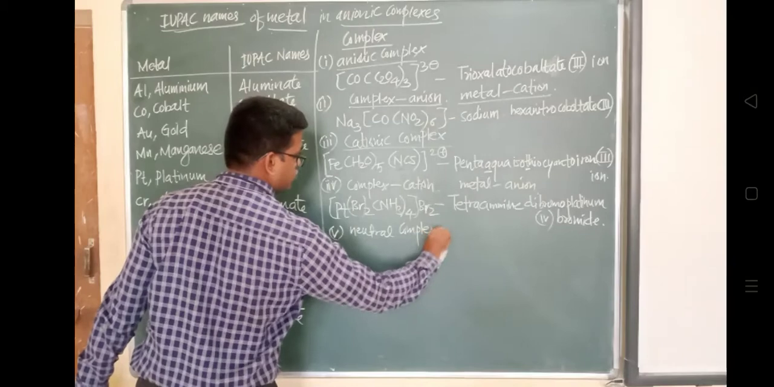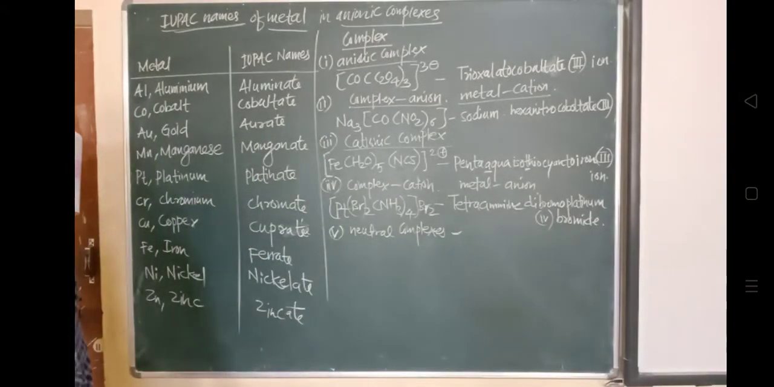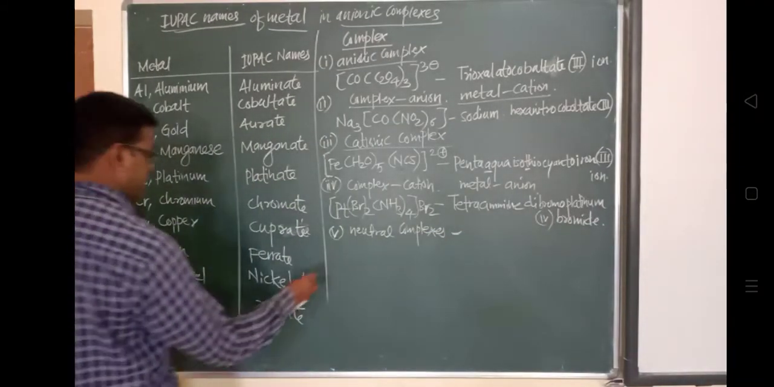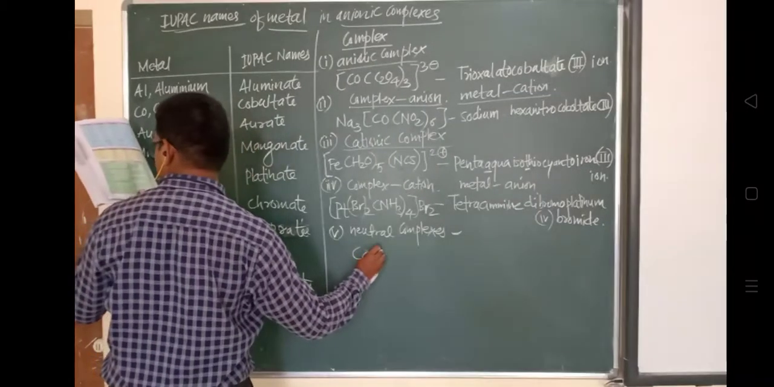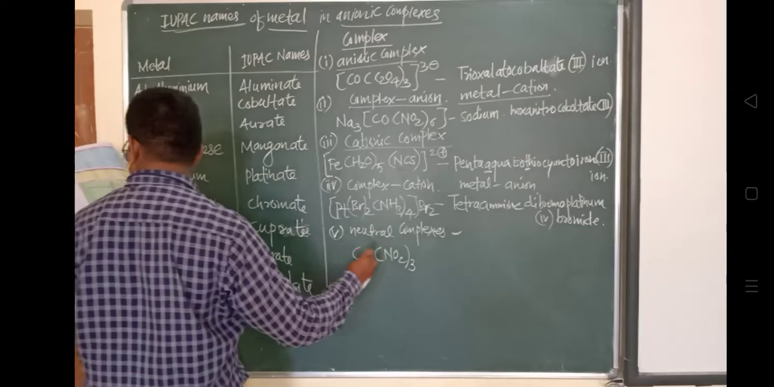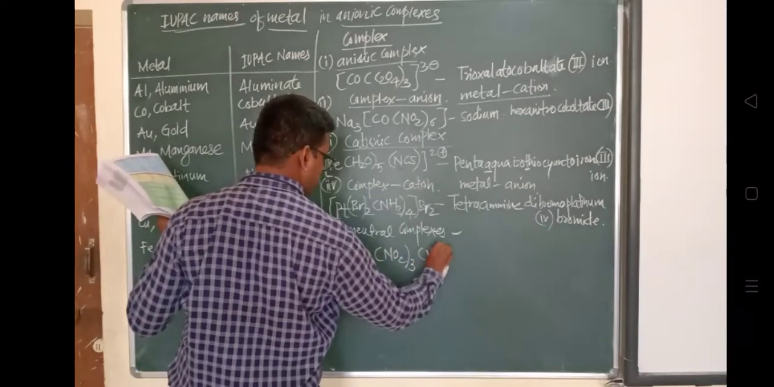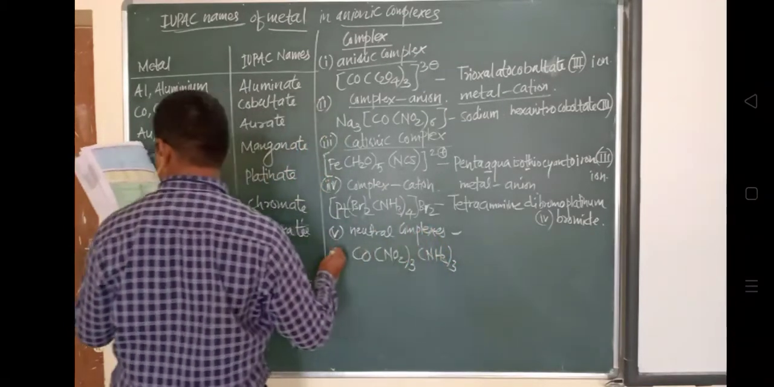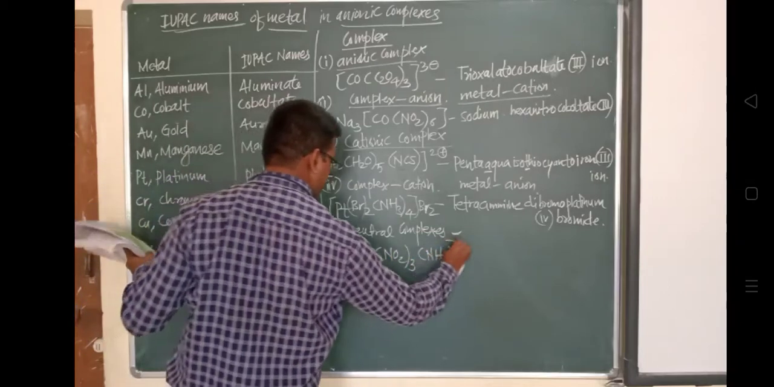The basic rule will not change. We have to see how many ligands there are. This is nitro and this is amine, so amine will come first. So triamine, A double M I N E, triamine. Then trinitro.